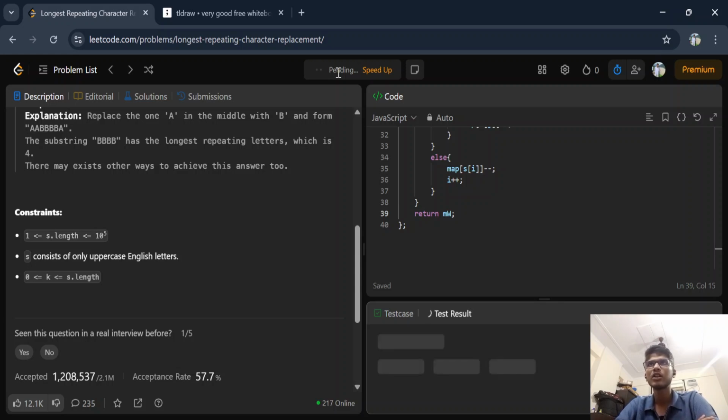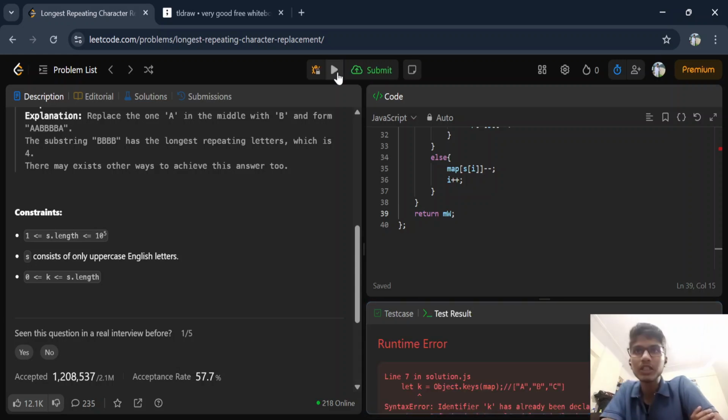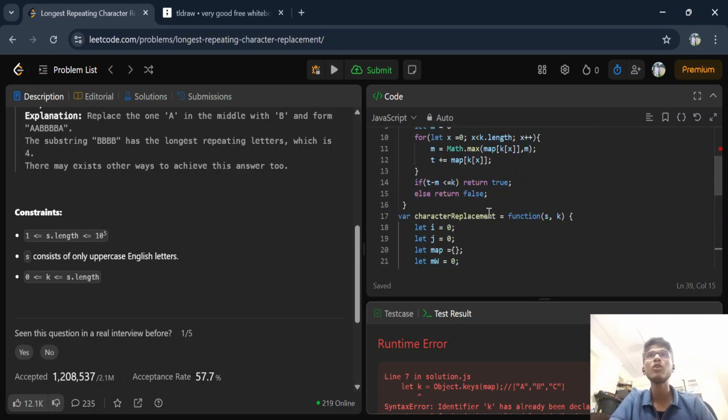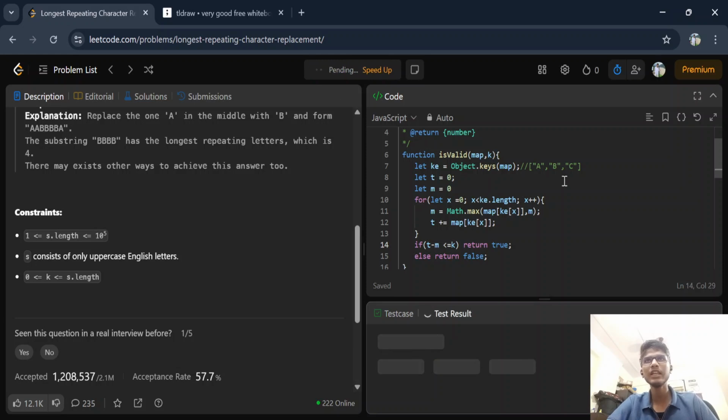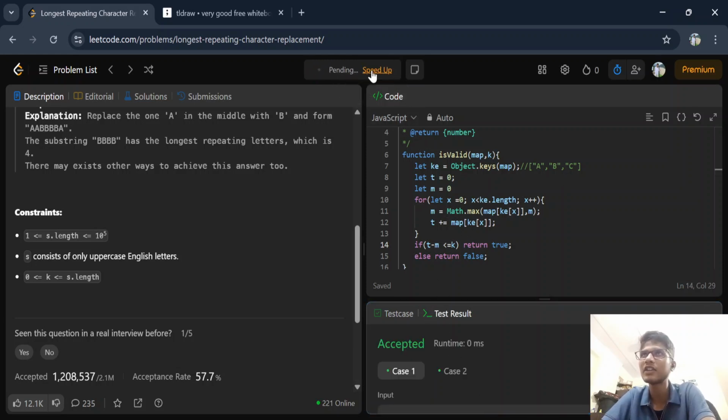It's pending. Okay, so are we getting any error? It is pending. So see, runtime error. Why runtime error? Key dot k has already been declared. Okay, so we use ke, not k. K was already declared, so that was the wrong thing. This ke means key. I'm not writing the proper key, I'm just writing ke. So right now we are doing it right. Yes, our code is accepted, and if I submit it, it will be submitted.